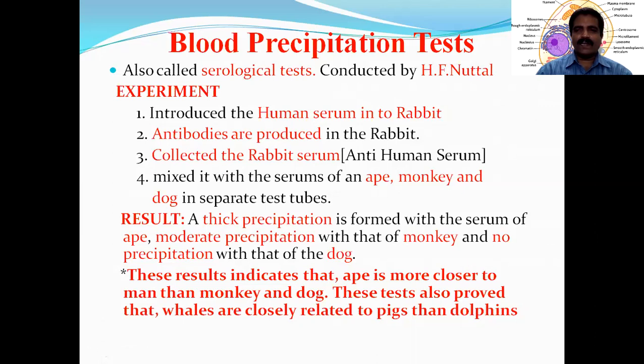This indicates the different levels of precipitation. These different levels of precipitation indicate that man is closely related with what? Ape, moderately related with monkey, and there is no relation between man and dog. So these precipitation tests or serological tests establish the relationship between organisms. They can be used for the establishment of relationship between organisms.